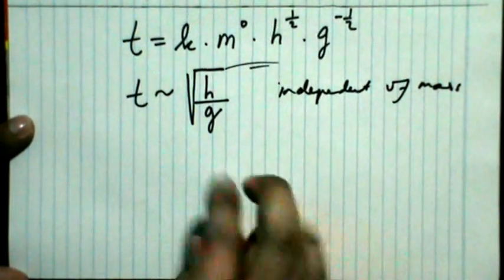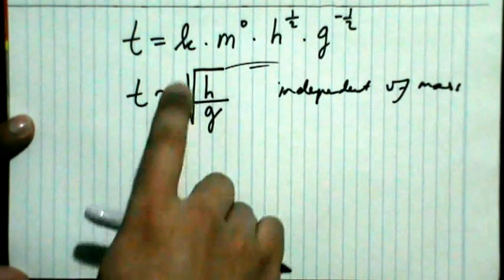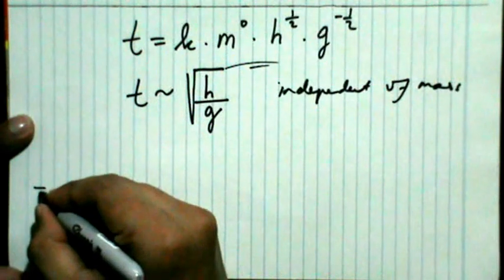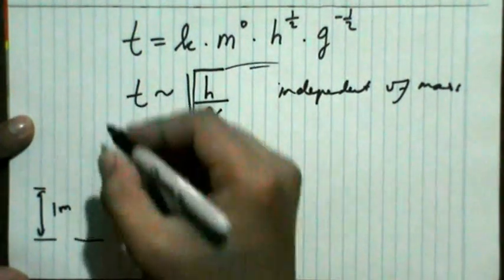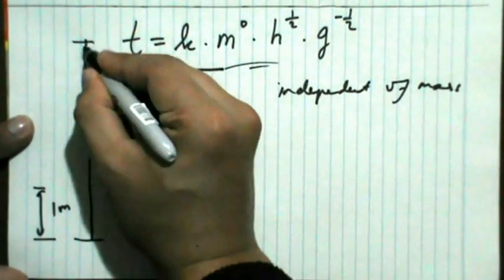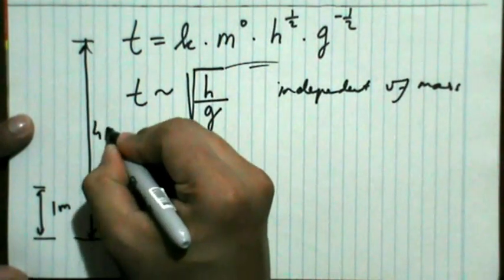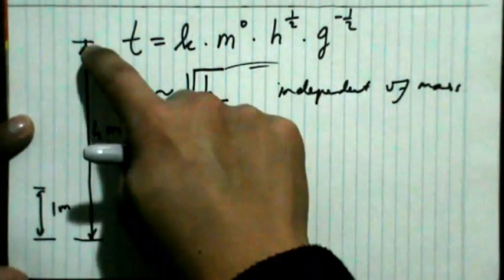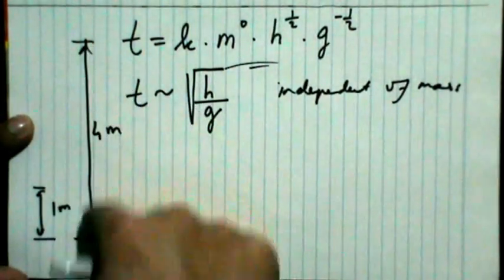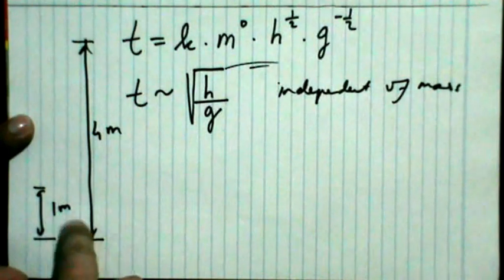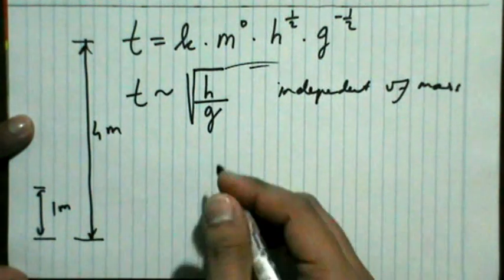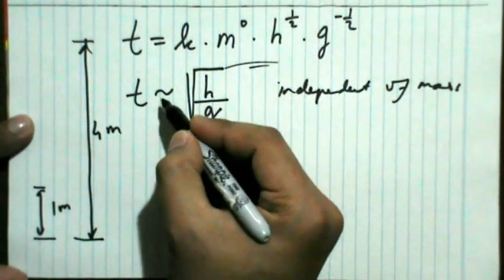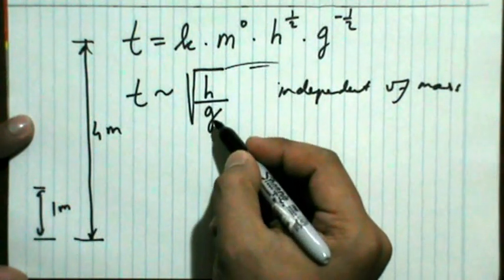And second, the traveling time is proportional to the square root of initial height. So suppose you drop an object from 1 meter, and then you also drop an object from 4 meters. Therefore, the traveling time for this case is twice the traveling time for that case. And the last thing is that the traveling time t is inversely proportional to the square root of g.